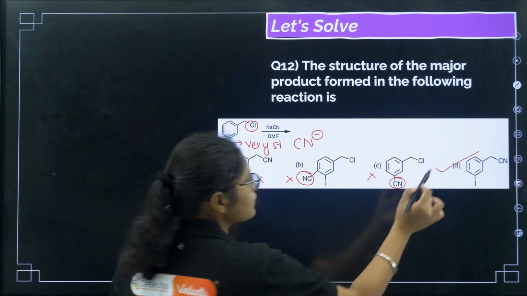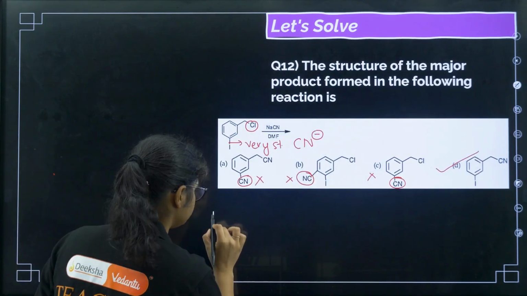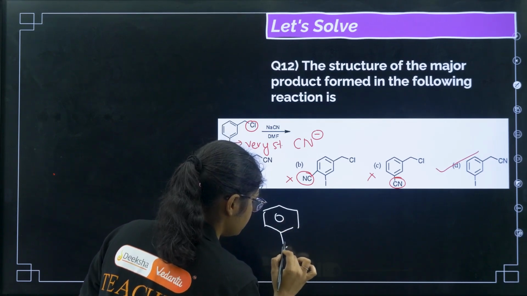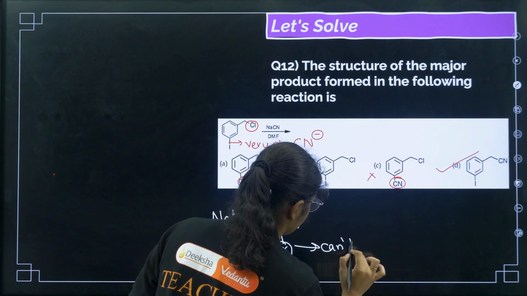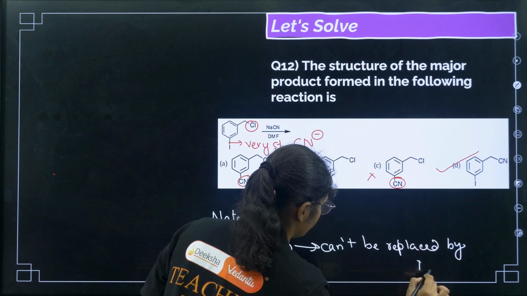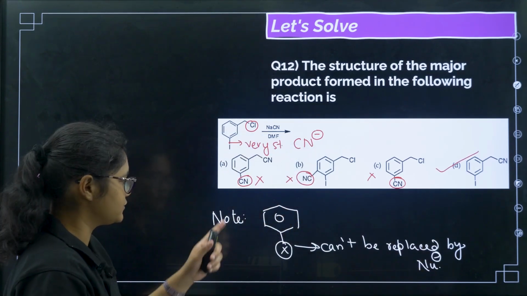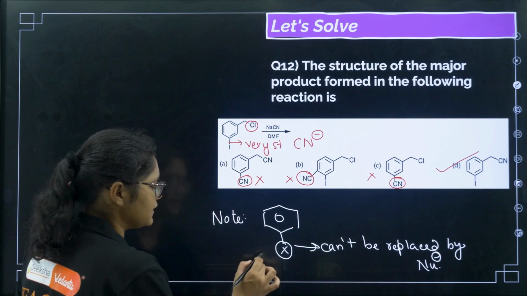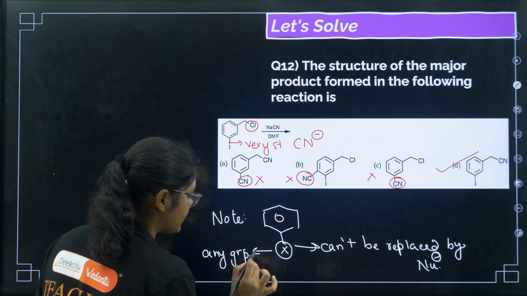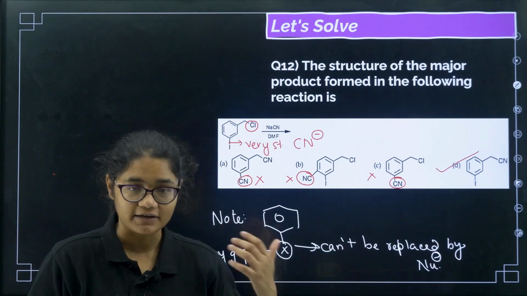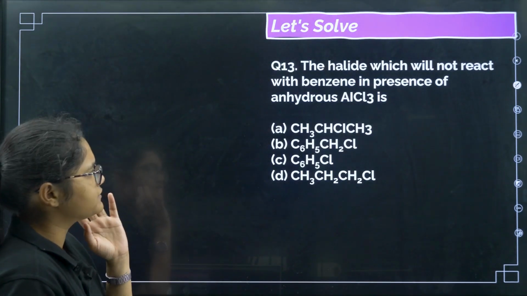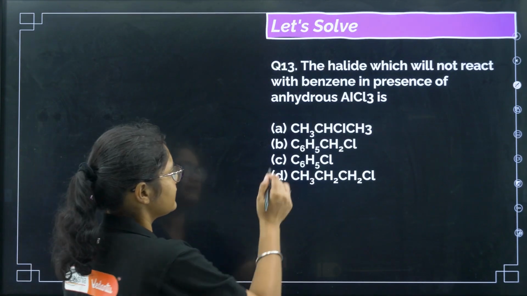So here I want you to write down a note that in haloarenes, this X cannot be replaced by nucleophiles. That is why this cannot replace this one. X means any group, it can be anything. It can be replaced, as we saw with NaOH, but only under very drastic conditions after adding so many electron withdrawing groups. Okay. Next, the halide which will not react with benzene in presence of anhydrous AlCl3.